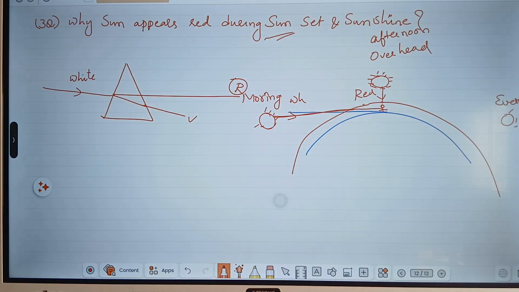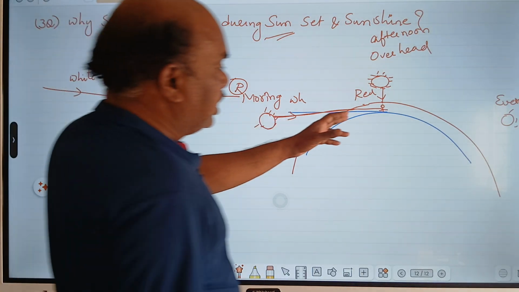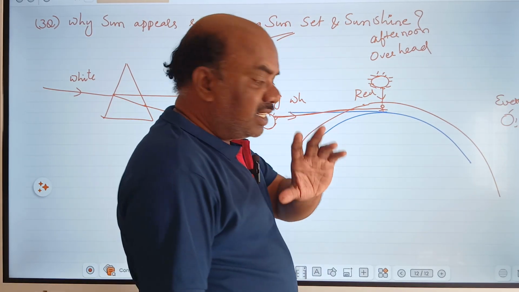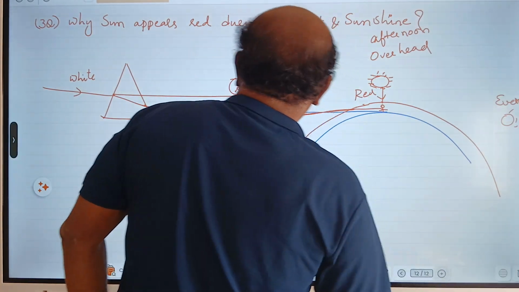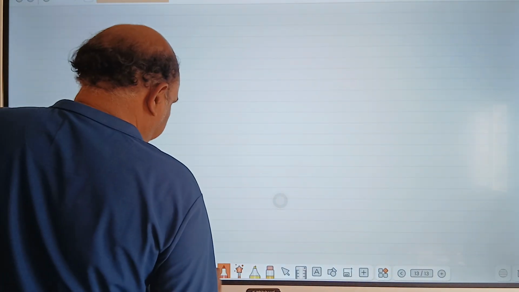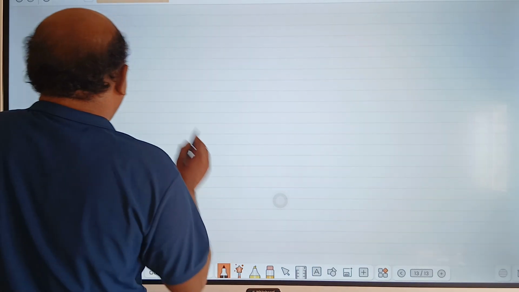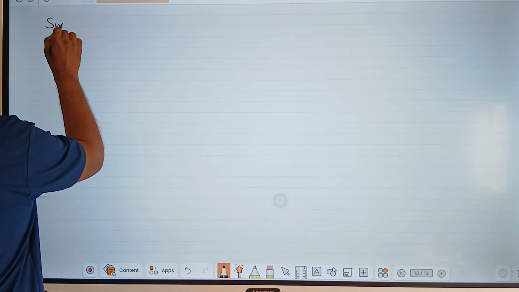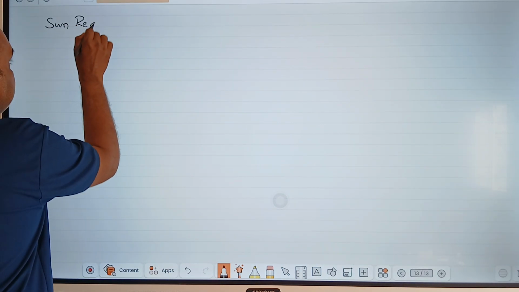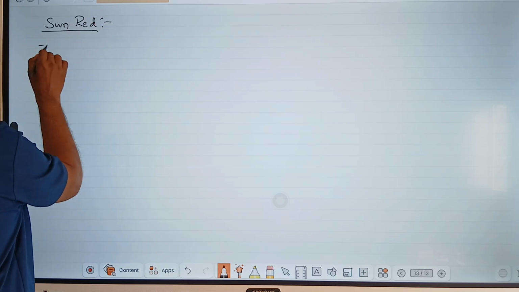During sunset and sunrise, the sun appears red only because the light should travel a longer distance. You know that red color scatters least. How to write the answer? Very simple. Why does the sun appear red? First point, note down.